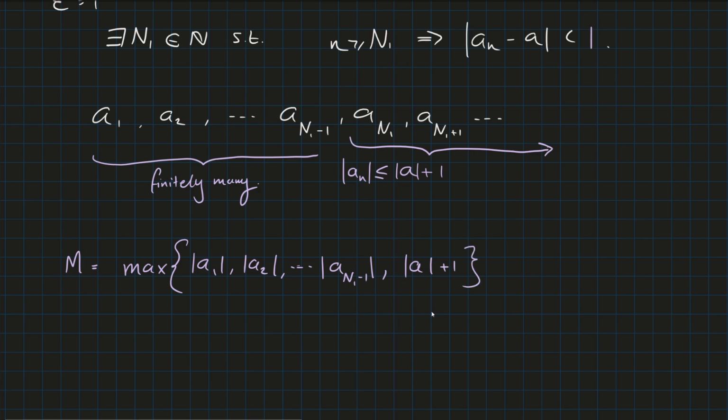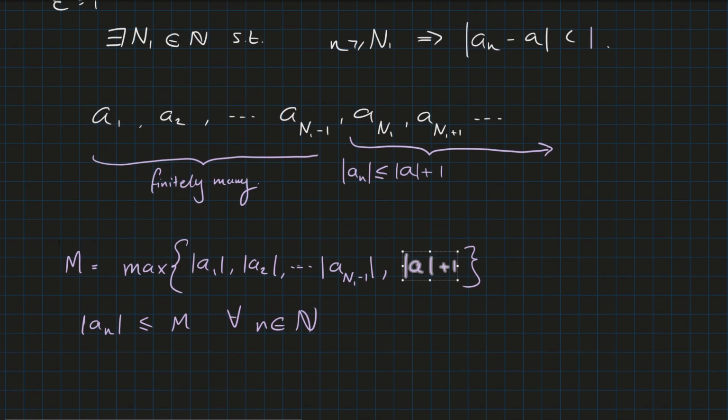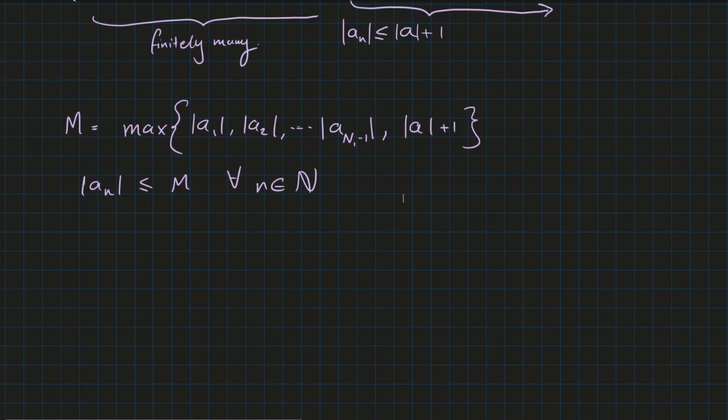Then certainly the absolute value of a_n is less than or equal to M for all n in N. It's certainly less than all these values, and after the a_(N_1) point, it's always less than this value. Since it's convergent, we can take this maximum because there are finitely many points before it reaches this distance of 1 from where it converges to, and otherwise we're done.